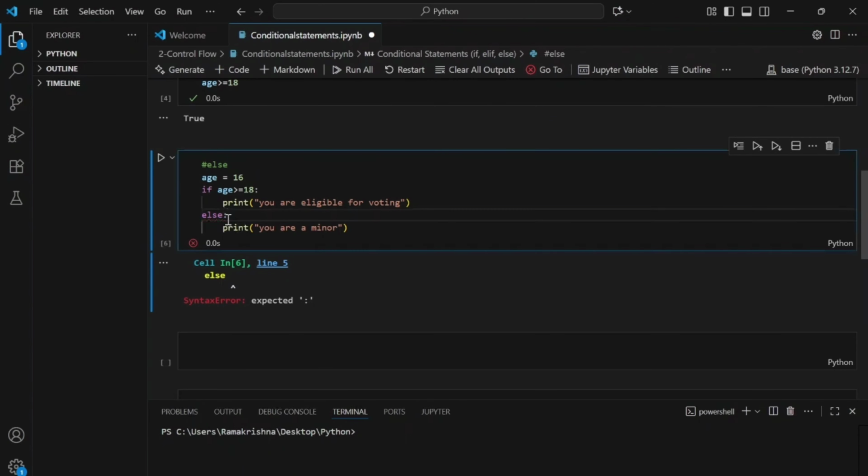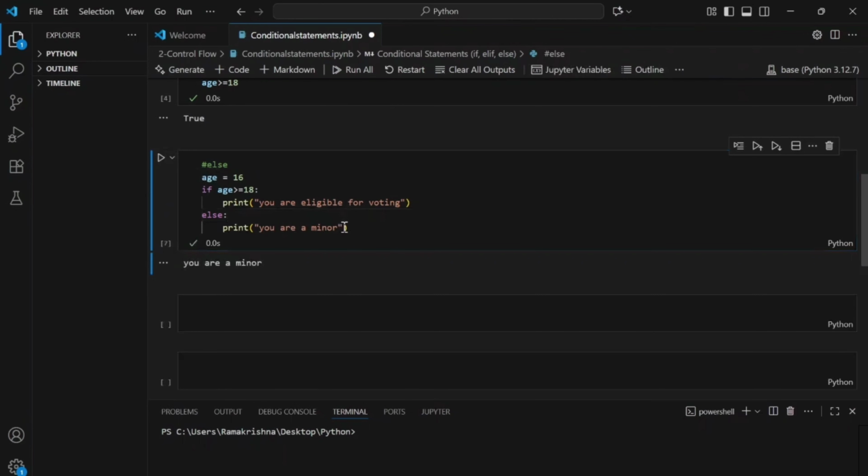Yeah, this is one of the common errors, guys. See, I missed out the colon here, and I got an error, expected colon. So we need to be very mindful of the syntax and the indentation here. If we do not follow these syntaxes, like the if condition and else condition should be followed by a colon, we are going to get errors. Because this condition was not met, as the age is 16, it went ahead to the else block and printed this statement for me.